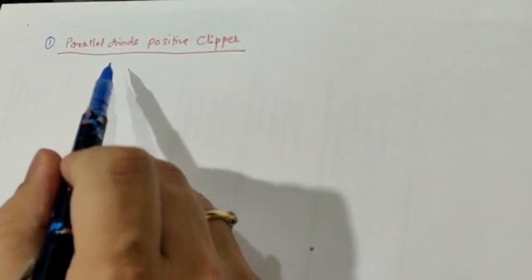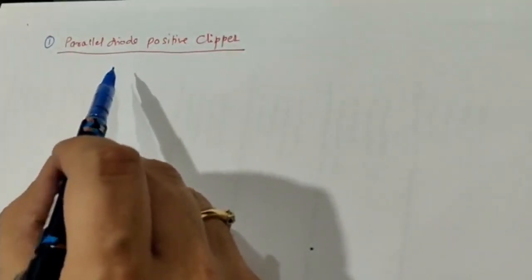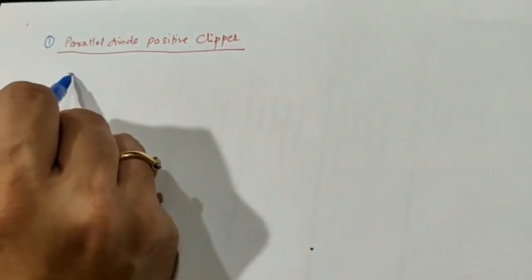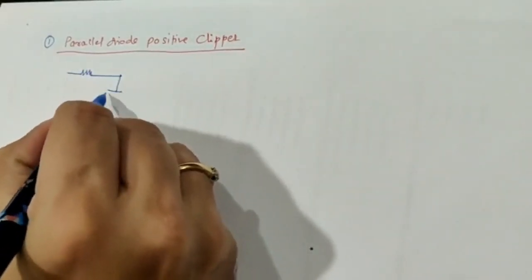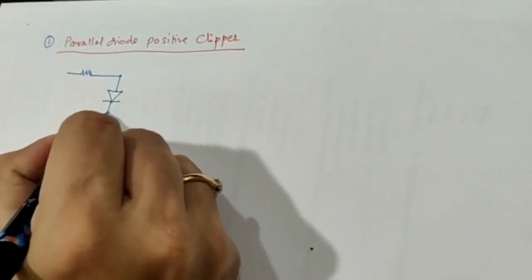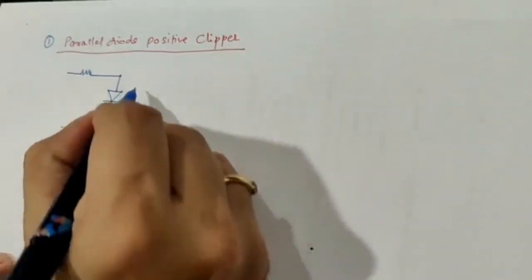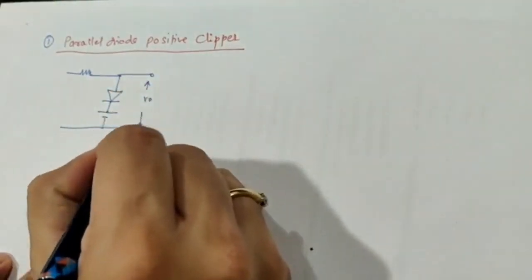So the diode will be connected in the position where it will be in parallel with the input as well as output. It will be a simple circuit that we have already drawn. Let us say this is your diode with a battery, positive and negative connected, and this is your output voltage V0.